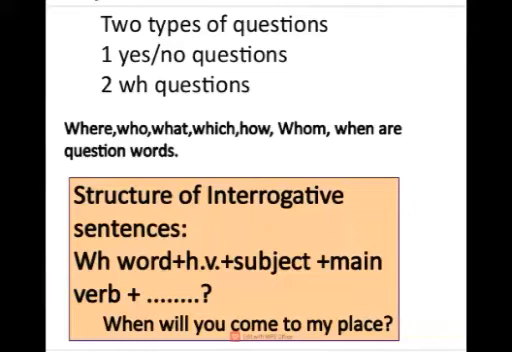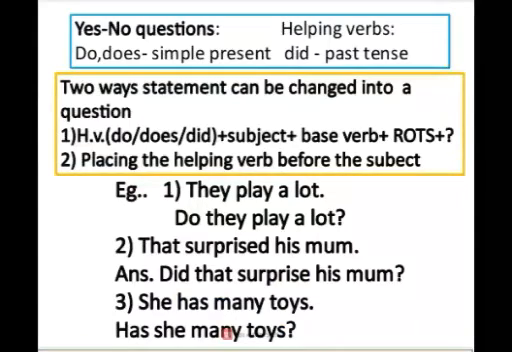Now, before I explain the structure of yes/no questions, I want to ask you one thing. Do you know helping verbs? Which verbs are called helping verbs? See, helping verbs are also called auxiliary verbs. Am, is, are, was, were, do, does, did, has, have, had, and modals like will, shall, can, may, could are helping verbs.